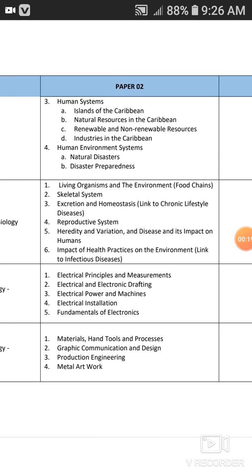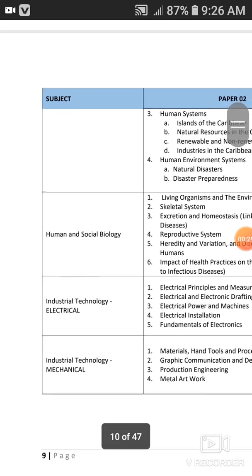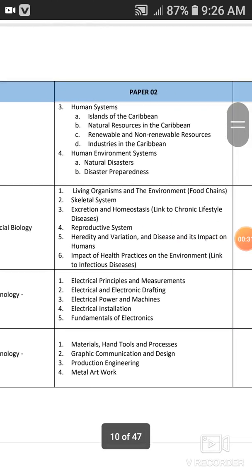Alright, so as we all know by now, the council has revealed the topics to the Ministry of Education. So these topics that you are seeing here are the topics that will be coming on the exam for paper 2.